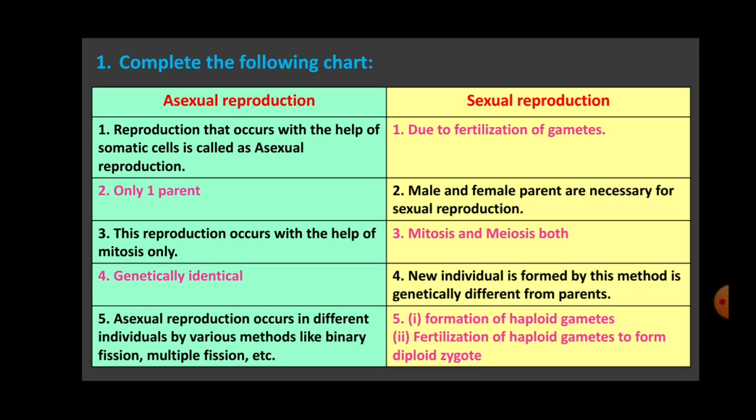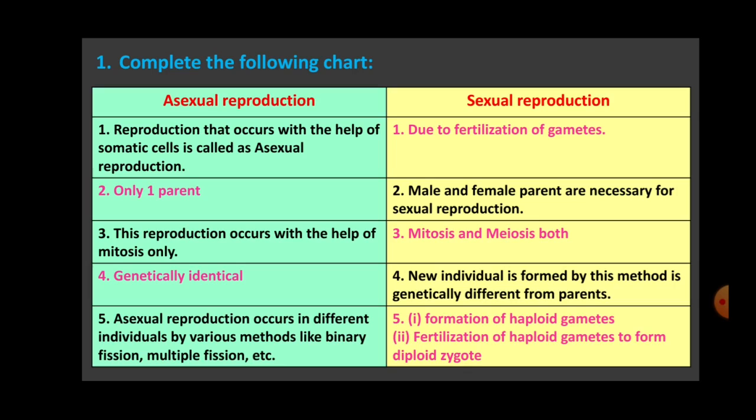Fourth one is a blank in asexual reproduction, whereas in sexual reproduction it is given new individual formed by this method is genetically different from parents, right? It is not the replica of the parent, but there are certain differences found in the new offspring. Why?